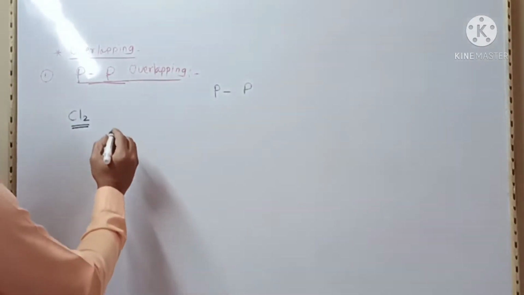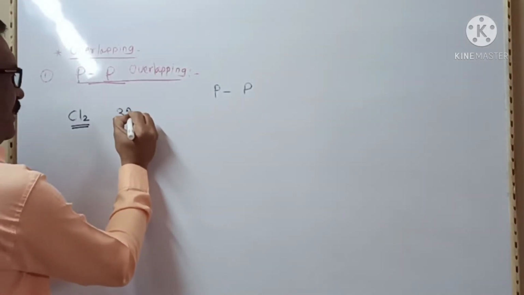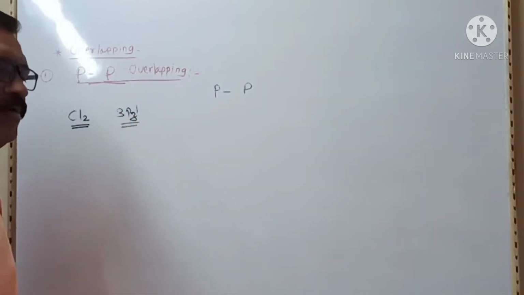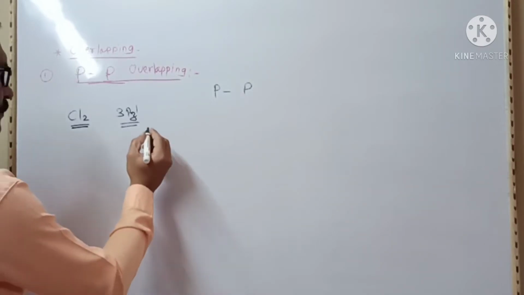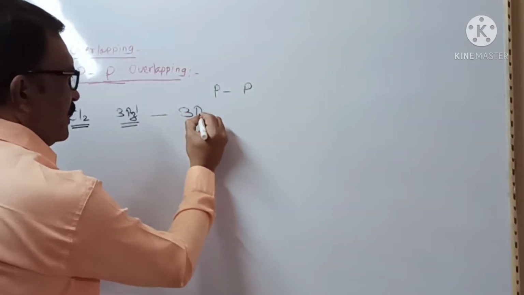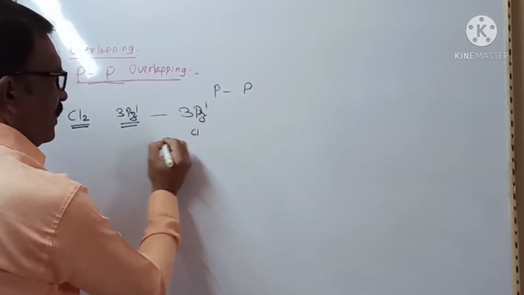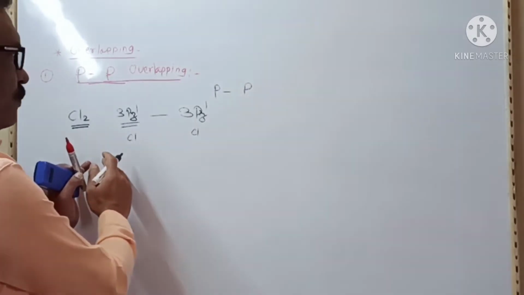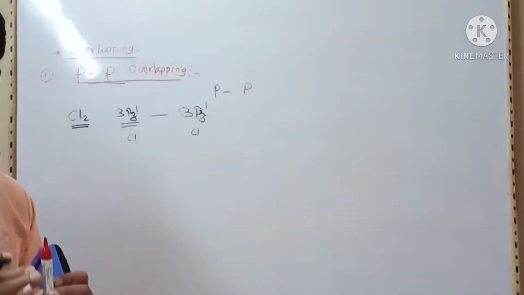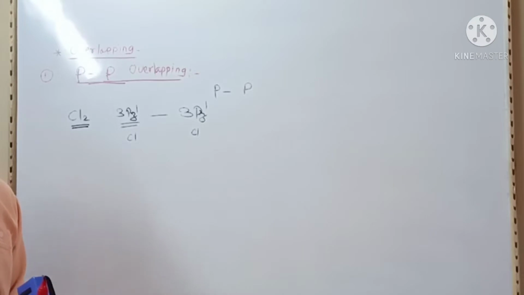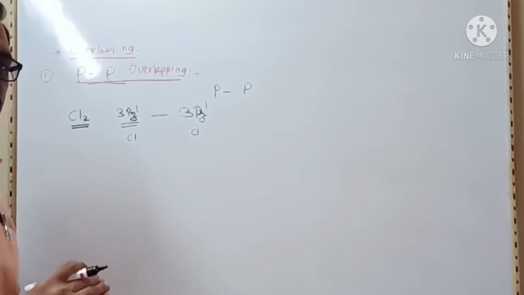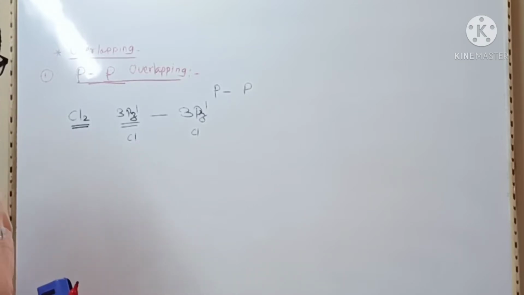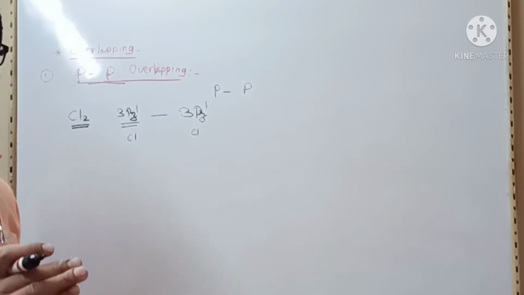Here the 3pz1 of one chlorine atom overlaps with the 3pz1 of another chlorine atom. This p orbital overlaps linearly, along the internuclear axis, and hence the bond formed is once again a strong sigma covalent bond.